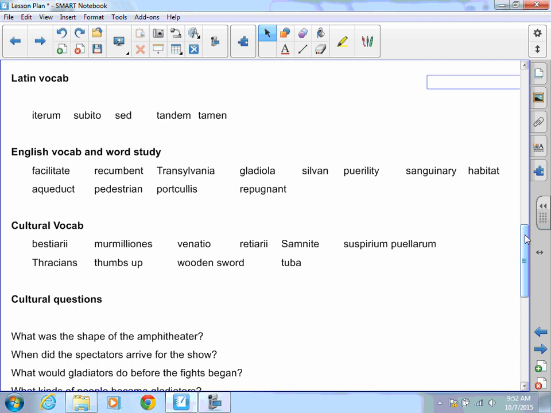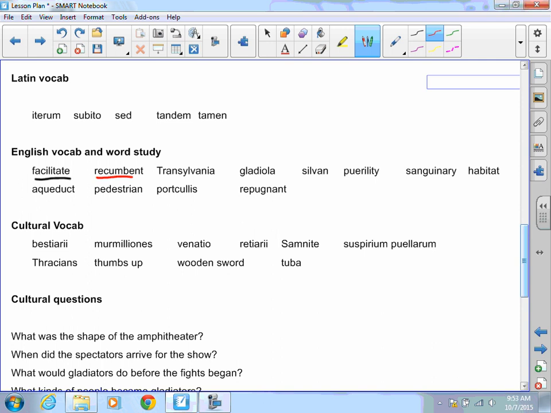English vocab and word study. Make sure that your vocab is solid. From this chapter, it will help you with things like facilitate, coming from facile, which means easy, or easily. So this is something that makes it easier. So facilitate is something that I do to make something easier. Recumbent comes from recumbo. It is to lie down. So something that is recumbent is lying down.